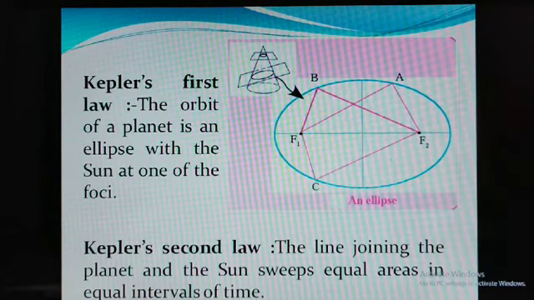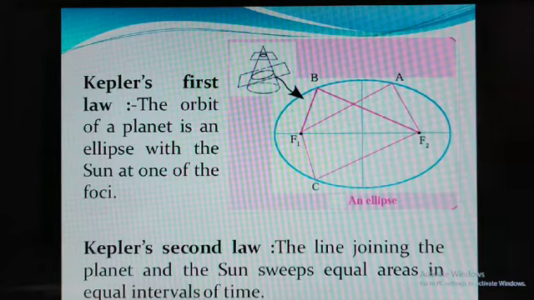So Kepler's first law states that the orbit of a planet is an ellipse with the sun at one of its foci. Suppose F1 and F2 are the two foci; on one of them the sun is placed, and with respect to that, the planet's orbit is an ellipse. It is like drawing a circle with respect to center C and radius R.